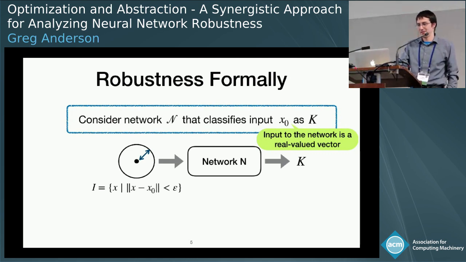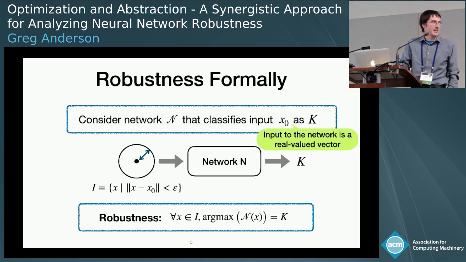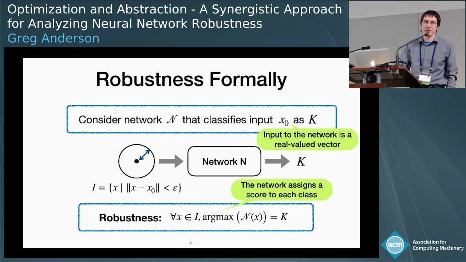And then, given this region, a robustness specification just says that every input in this region is classified into this class K. And the only slightly strange thing here, I think, is this argmax. And that comes from the fact that when we run a network, what we actually get is some score for each possible output class. So really what I'm saying here is that when you run the network N on some input X, K is given the highest score among all the possible outputs.